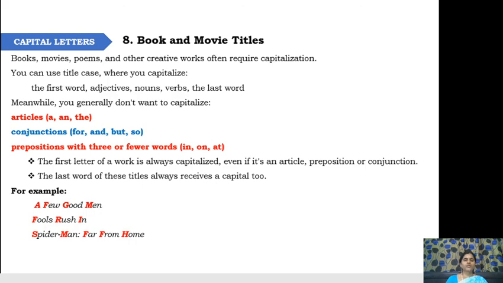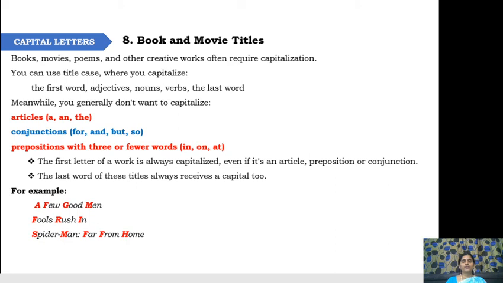So you have to capitalize the first word of a sentence, and there is no need of capitalization after colons or semicolons. You have to capitalize proper nouns, and you have to capitalize the pronoun I. Wherever you get it in the sentence, it has to be capitalized. The names of books and movie titles also have to be capitalized.